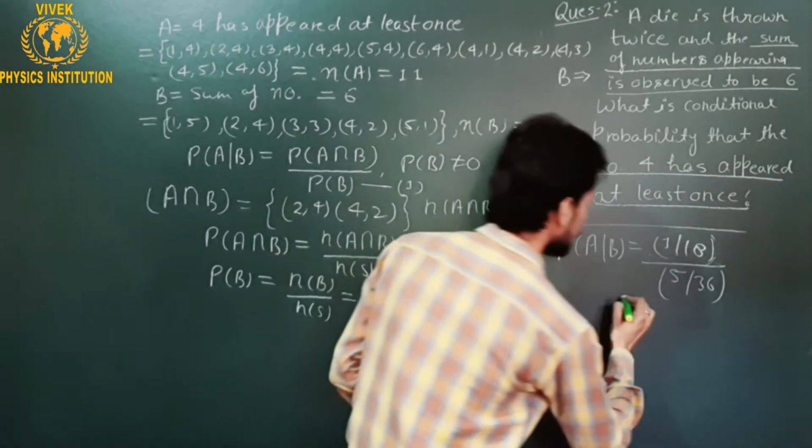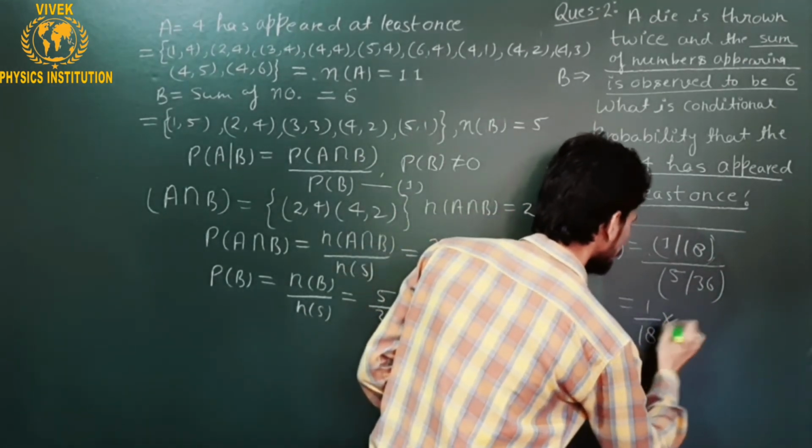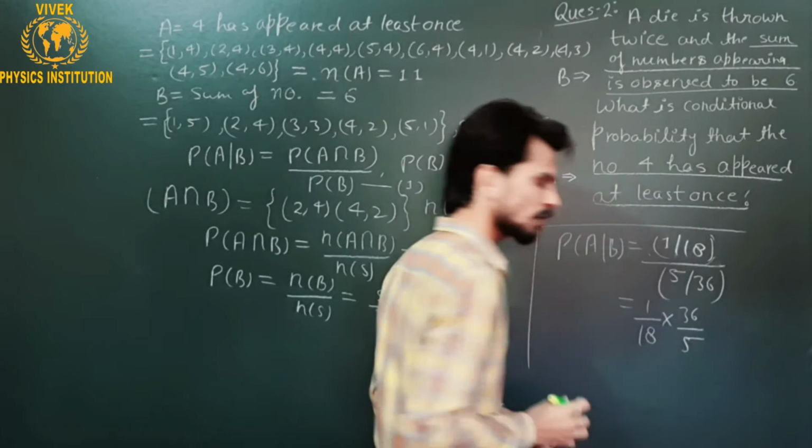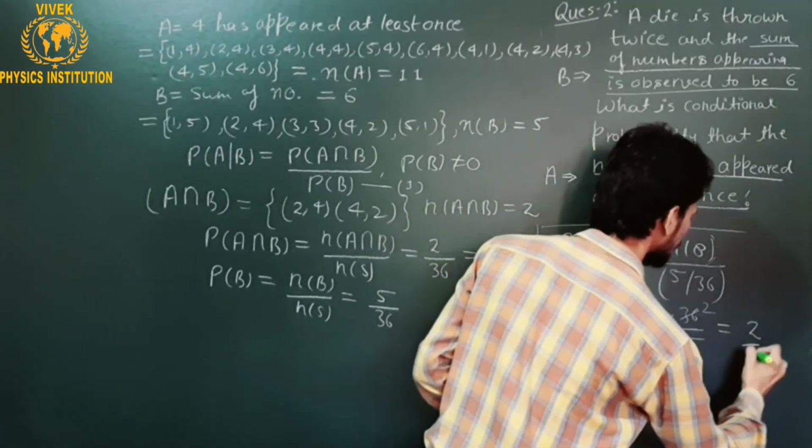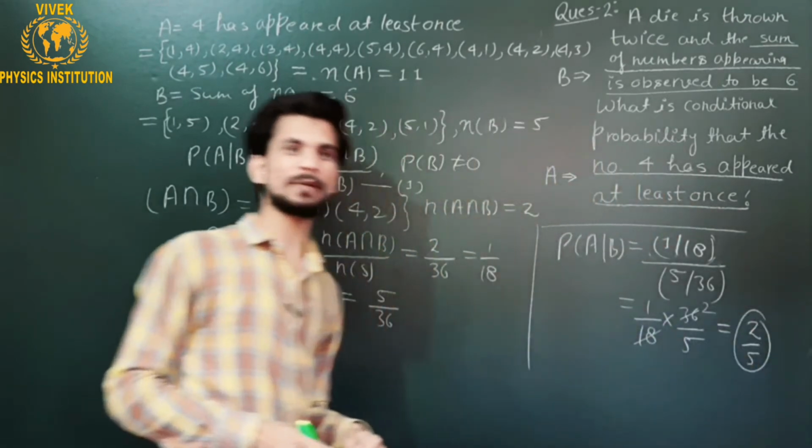If you write this as 1 upon 18 multiplied by 36 upon 5, this cancels by 2 times and this is 2 upon 5, which is the required probability of this event.